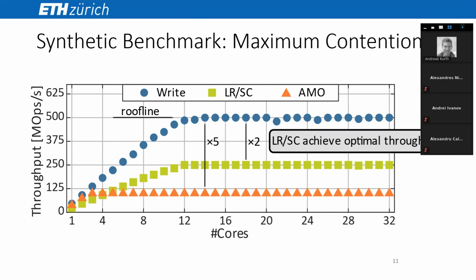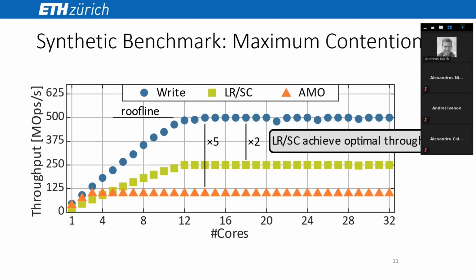AMOs achieve a throughput of up to 100 megaops per second. This is because each AMO takes 10 cycles due to the injection of a read, which takes 2 cycles, the calculation, which takes another couple cycles, and the write, which takes another 2 cycles. So while load reserved and store conditional scale perfectly, the AMOs take 10 cycles, which could be improved by a more advanced architecture of the AMO stage. Nonetheless, we note that this scaling is much better than what we currently see on commercial server processors.